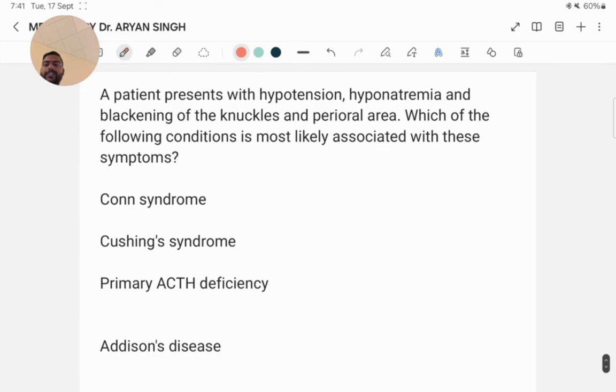Next question. A patient presents with hypotension, hyponatremia, and blackening of the knuckles and perianal area. Which of the following conditions is most likely associated with these symptoms? Conn syndrome, Cushing syndrome, primary hyperparathyroidism, and Addison disease. The correct option is Addison disease because of the symptoms: hypotension, hyponatremia, hyperpigmentation. The hyperpigmentation is characterized by darkening of the skin, including knuckles and perineal areas, due to increased ACTH levels stimulating melanocytes. Hypotension is due to insufficient cortisol production affecting blood pressure. Hyponatremia is caused by low aldosterone level, leading to reduced sodium reabsorption.